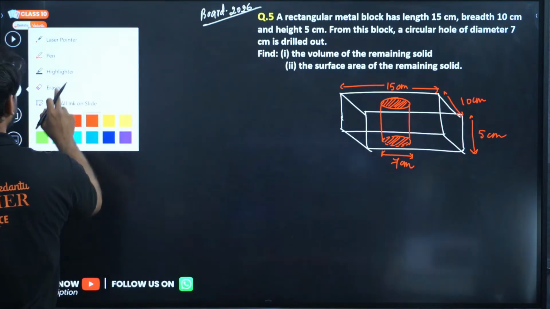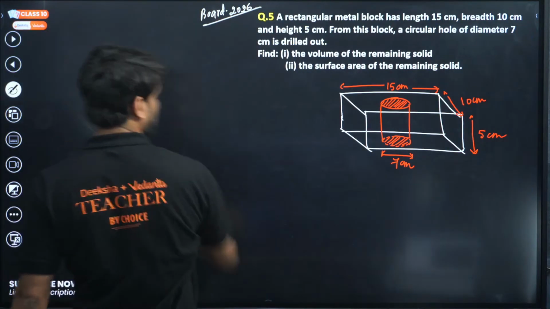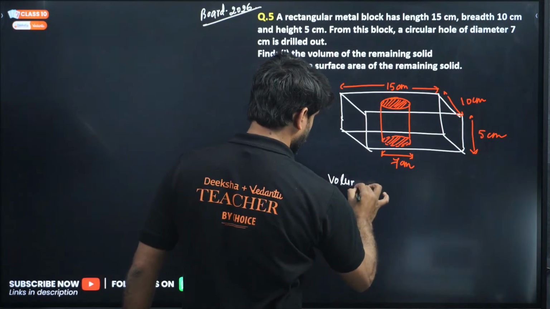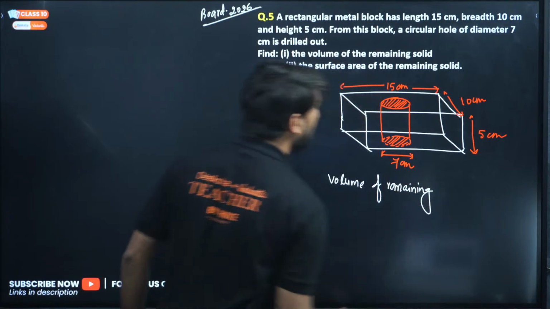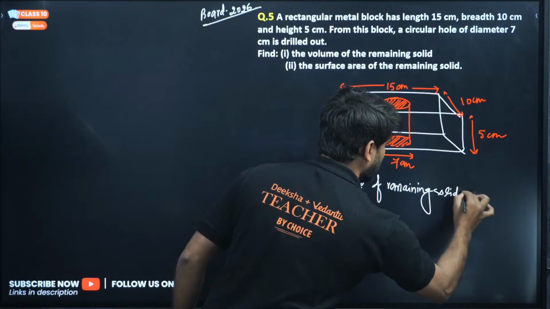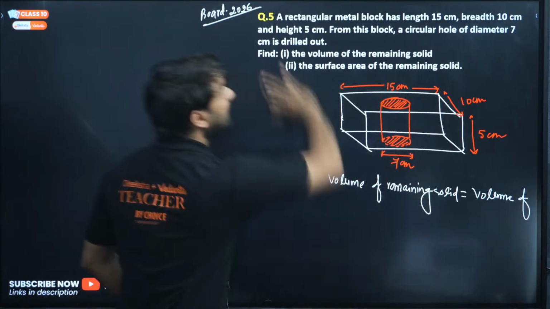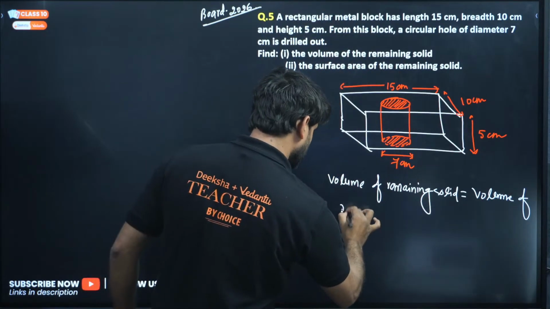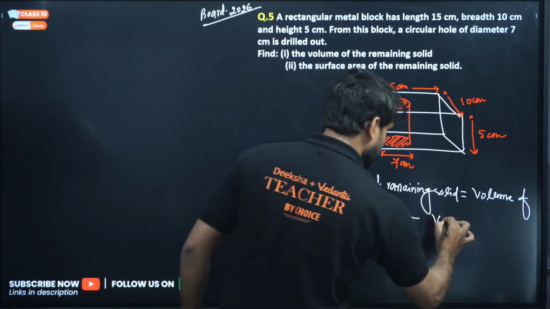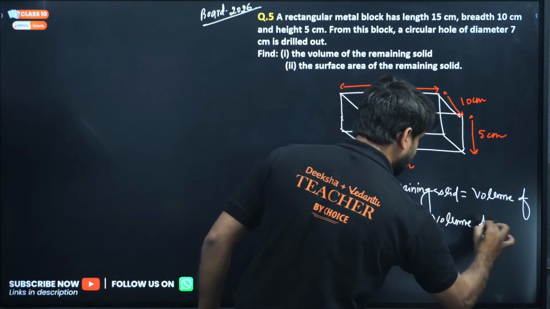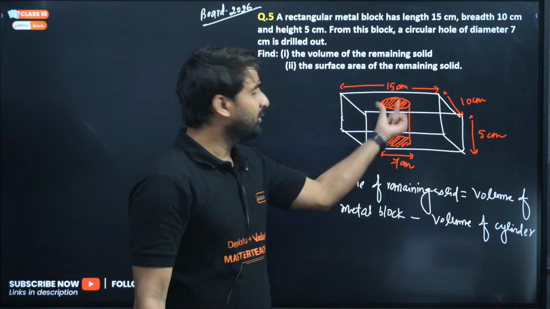So the volume of the remaining solid will be the volume of the complete metal block minus the volume of the cylinder, because the hole is cylindrical in shape.